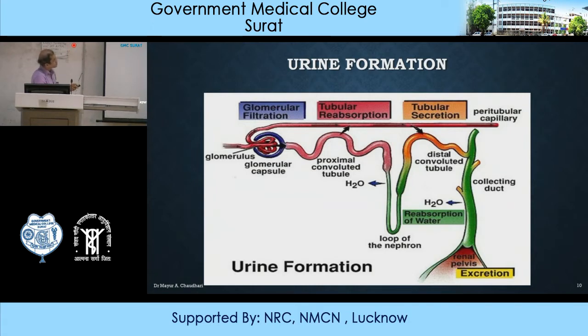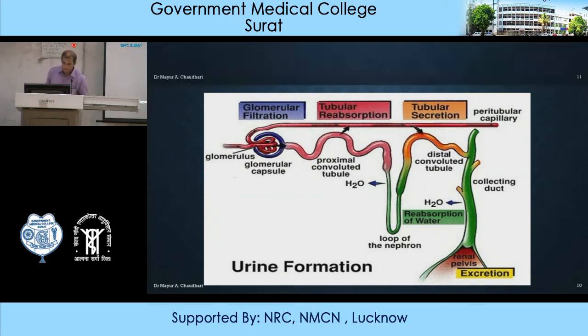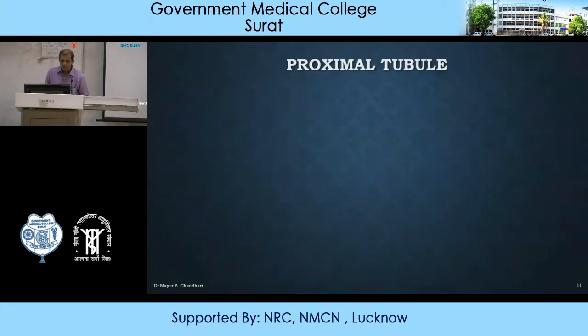And third one is active tubular secretion, in which some of the ions are actively excreted out, ultimately into the distal convoluted tubule, and through the tubule it goes into the collecting duct and is excreted as urine. Now if we see the major sites of urine formation, first of all, the proximal tubule.